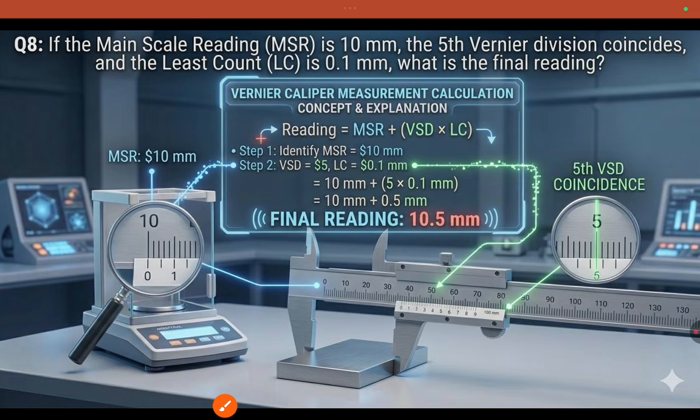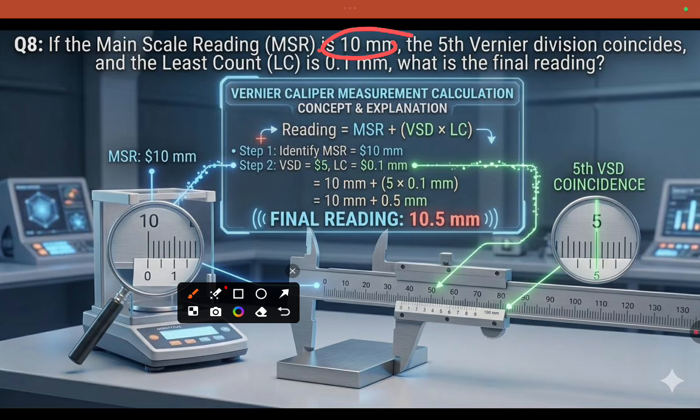Next question. If the main scale reading is 10 millimeter and the Vernier coincident division is 5, and the least count of the Vernier scale is 0.1 millimeter, what is the final reading? Here the formula is MSR plus VSR into LC: main scale reading plus Vernier scale division into least count.